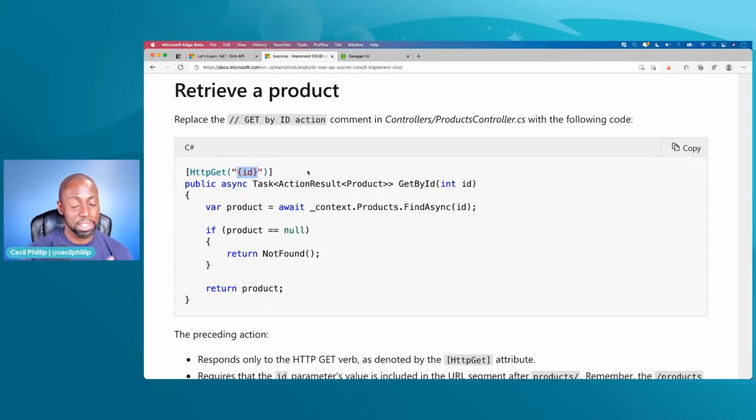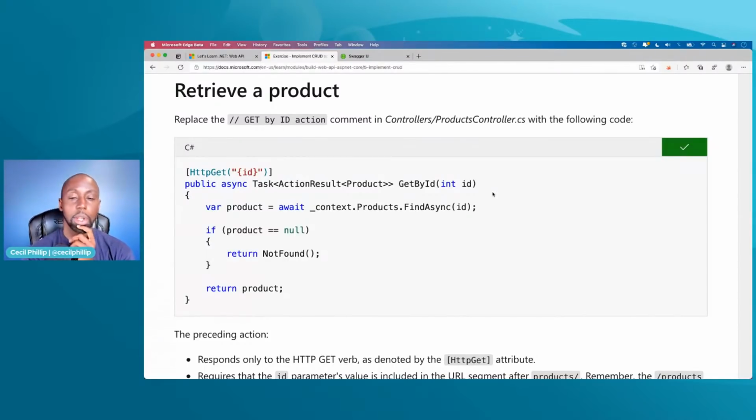We have two curly braces and ID in the middle. That ID is going to be a part of the route, a part of the path that we're going to make a request to when we want to get information back. Since we're using ASP.NET Core, our action method is going to be able to receive that as a parameter. Then we can pass it into our database and return the right response. So why don't we take a look and see how we did that?